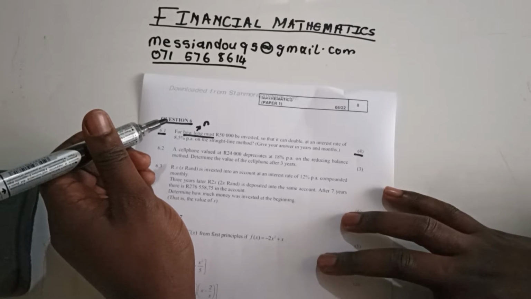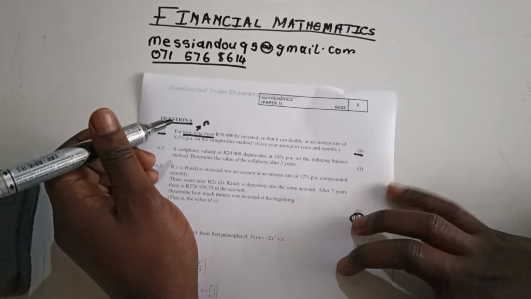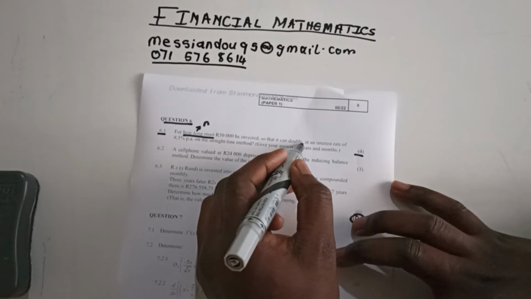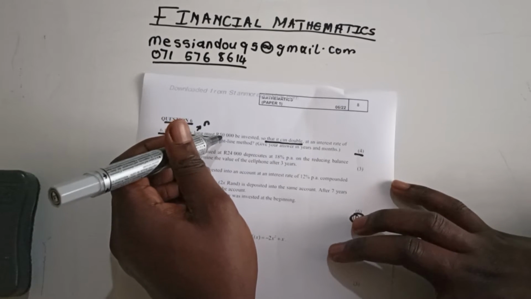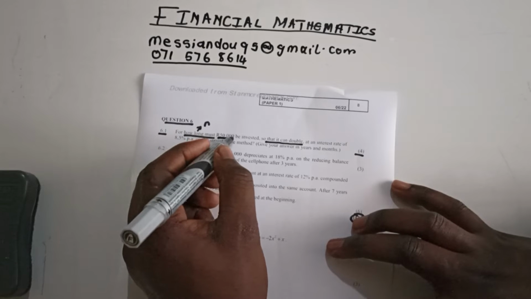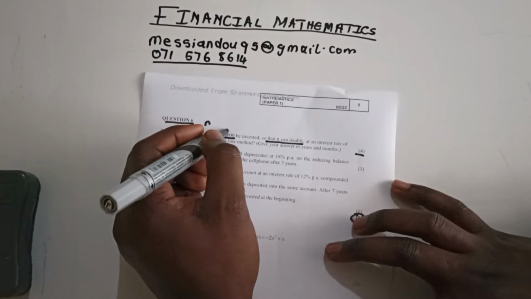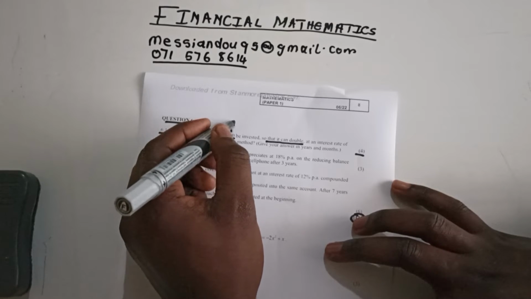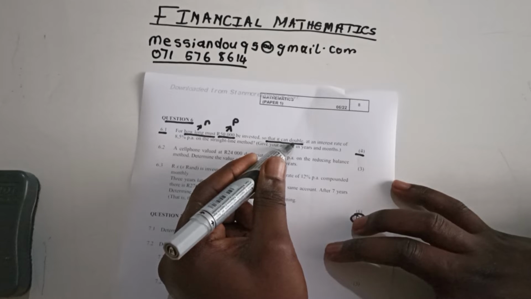The period, right? How long must these 50,000 be invested so that it can double? Obviously, it has to be the principal value, the amount that we have in the present. So this is representing the P so that it can double.